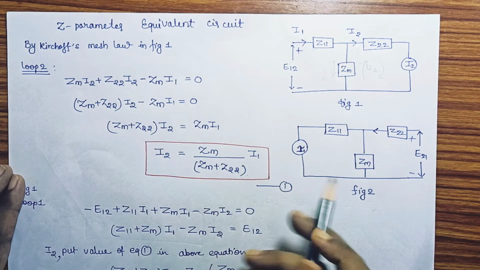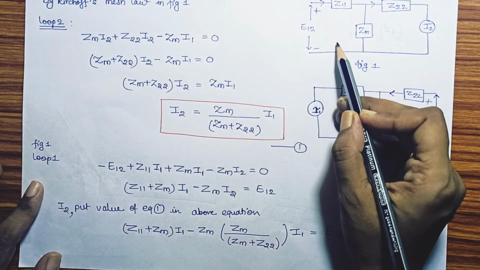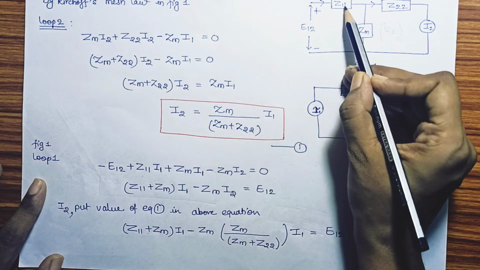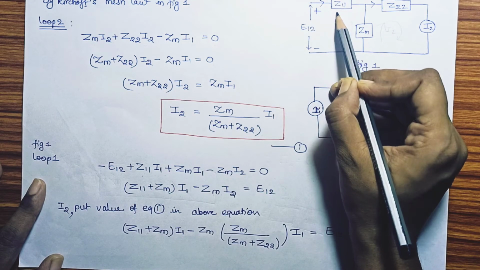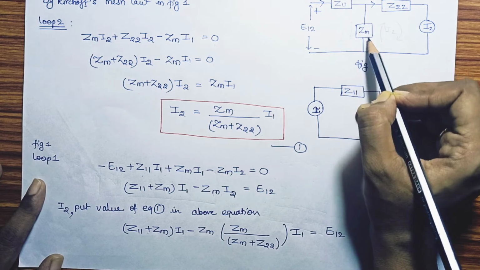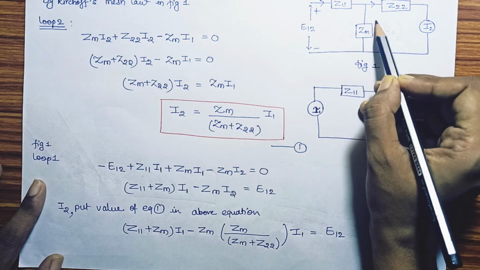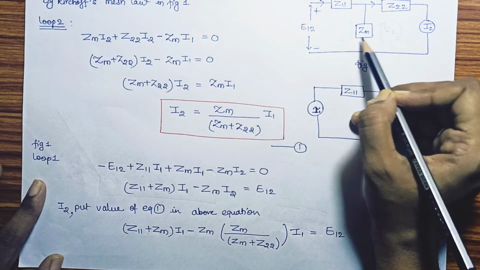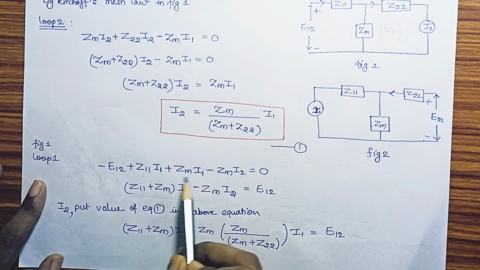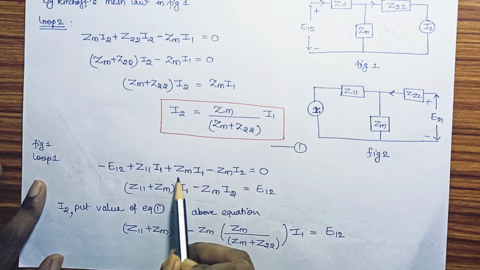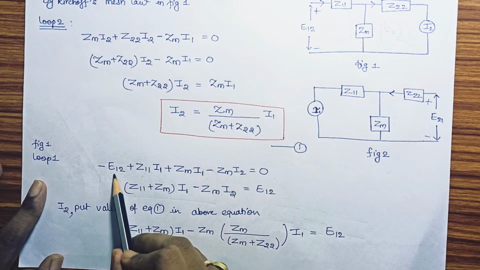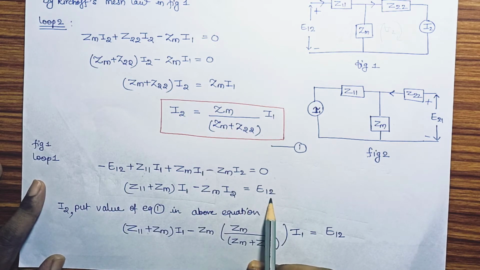So this is equation number 1. By using loop 1 we have another equation, that is minus Z12 plus Z11 I1 plus Zm I1. Next, this impedance has two currents, so I1 is positive and I2 is negative because they are in different directions, so minus Zm I2 equals 0. Now take I1 common, so next is (Z11 plus Zm) I1 minus Zm I2 is equal to E12.